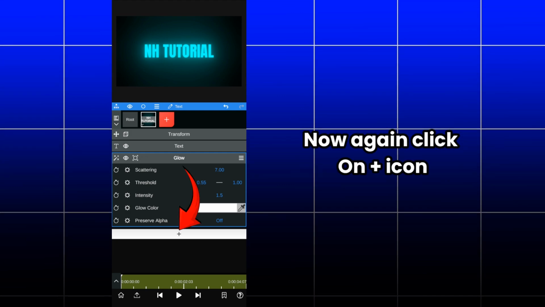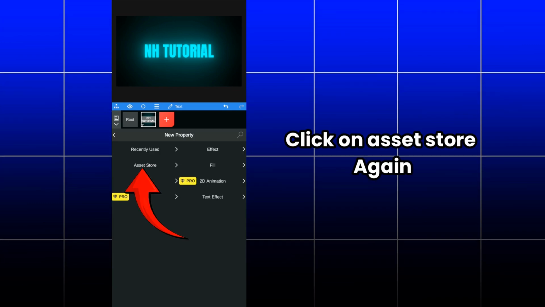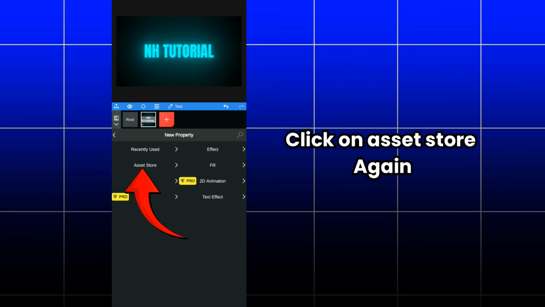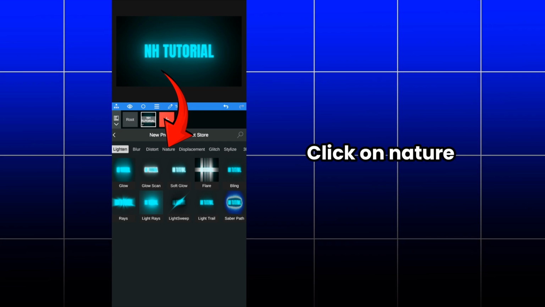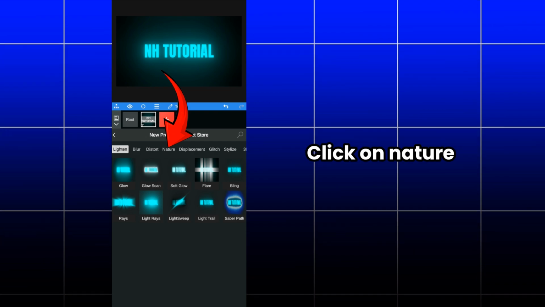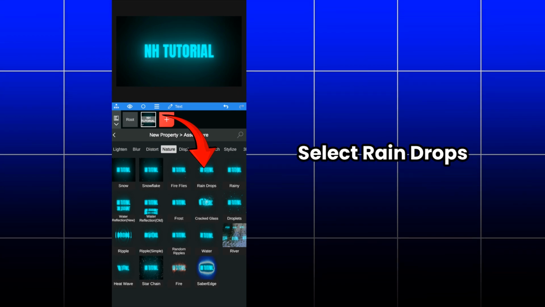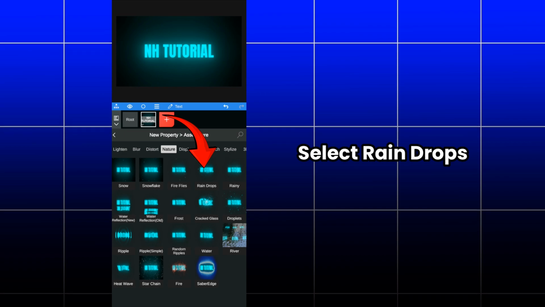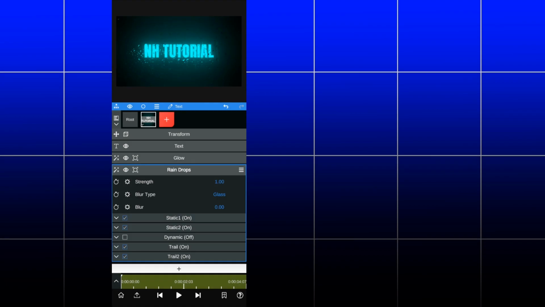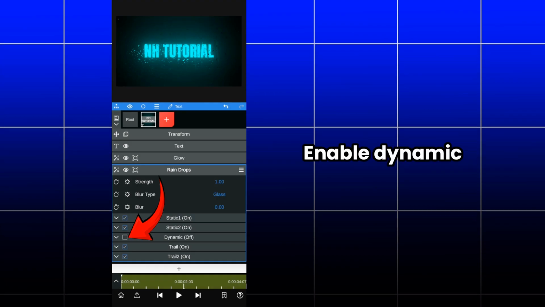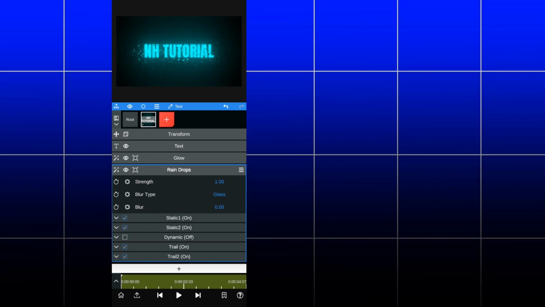So after that click on plus icon and then again click on asset store option. Click on asset store. After that click on nature. After that in nature you need to select raindrops option here, so select raindrops. Okay, in raindrops you need to first enable the dynamic option by tick on this enable dynamic,